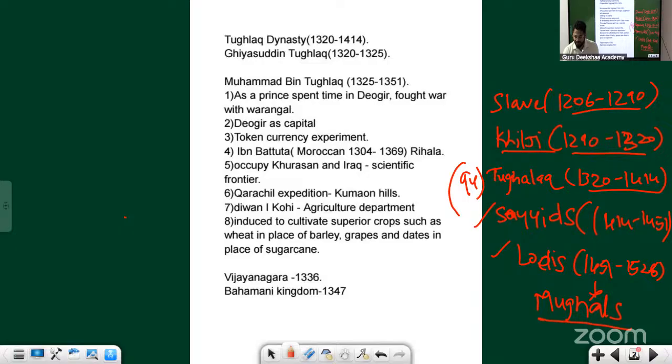Then there are other things also that have been done by Balban. That is the Barid, a spy network. Because he was so skeptical all the time, he brought about this Barid system. Then this Paibos and Sijda was also started by Balban.